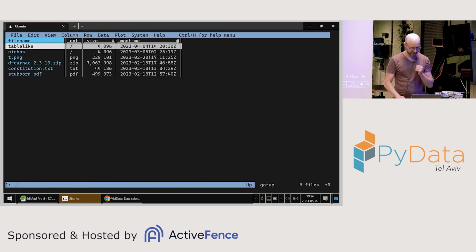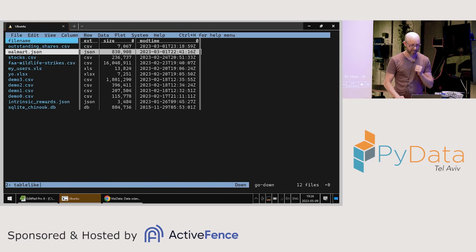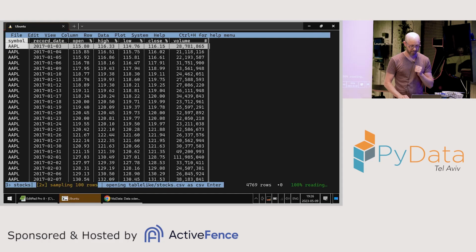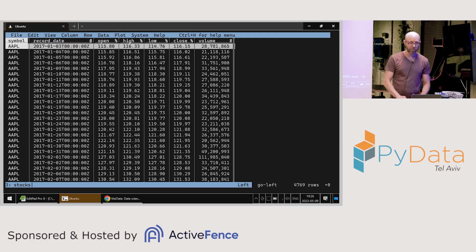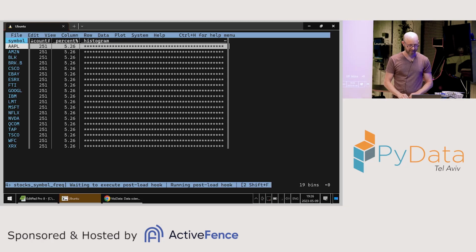Let's open a file. I've got a file with data about stocks. This is a file with data about stock movements in the year 2017. For a bunch of companies, on every day of that year, the price at which that company opened and the price at which it closed. I can do a frequency table on the company to see the companies that I have.